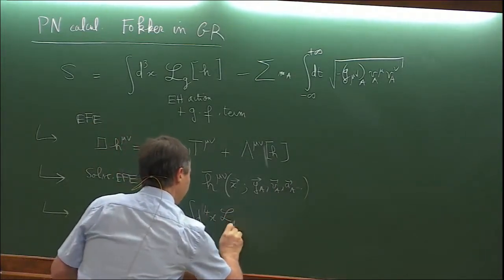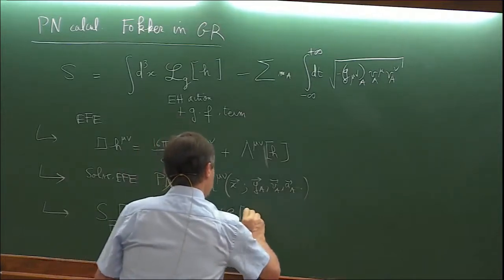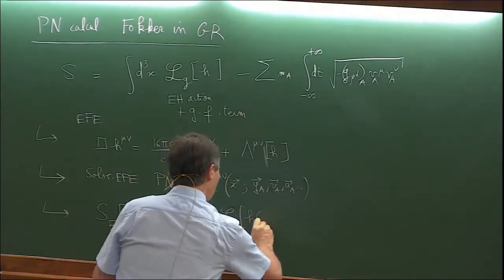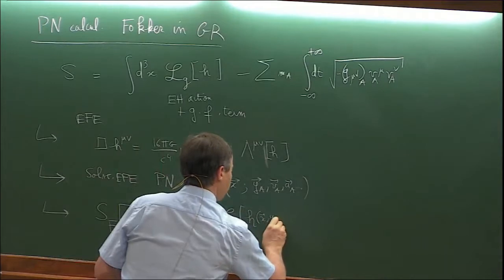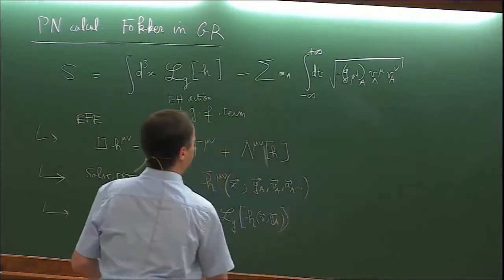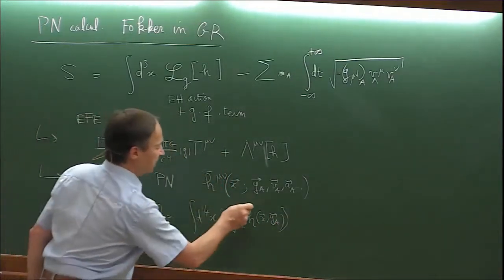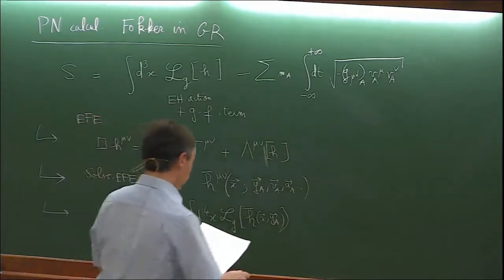The gravitational term, which depends on the positions through the metric. So it's an explicit PN solution.